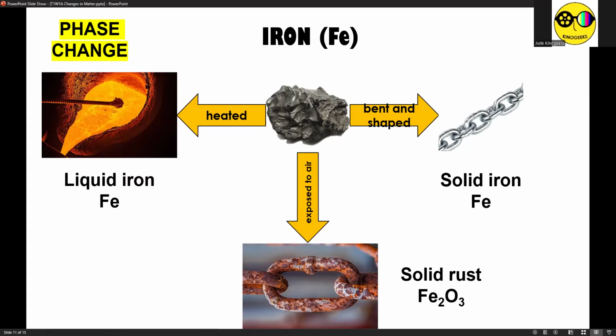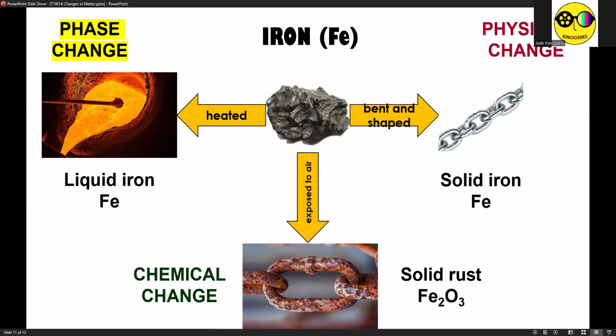They have different chemical compositions, therefore chemical change manifested. And finally, you start with solid iron in its stony appearance, and you end up with solid iron in its chain appearance. Therefore, this one is physical change because its physical state and chemical composition remain the same.